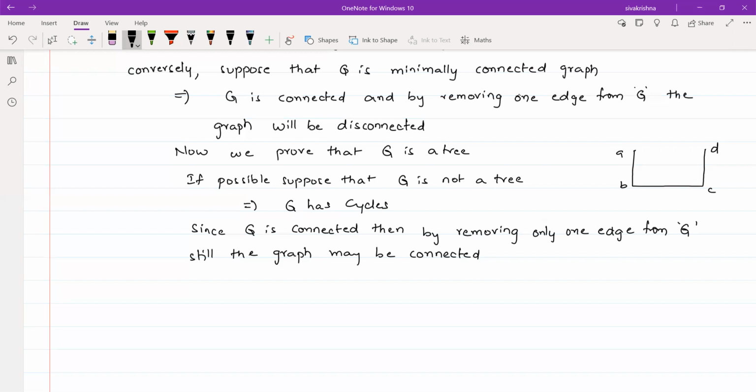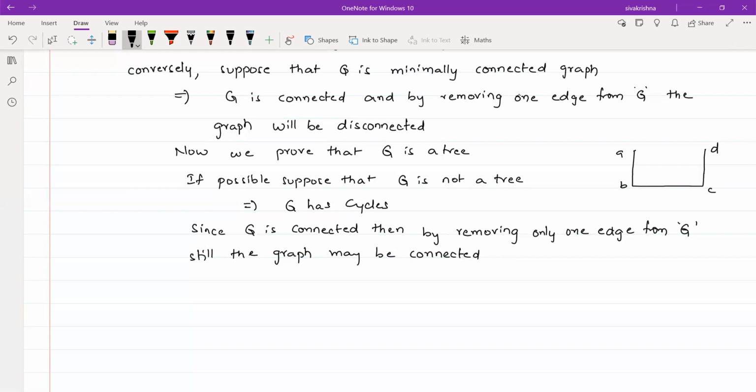It means whenever you remove one edge from that graph, then clearly it becomes disconnected. But in this example, whenever you remove one edge from this graph G, still the graph is connected. Why does this happen? Because we supposed that G is not a tree, so G has a cycle. So we are getting a contradiction.